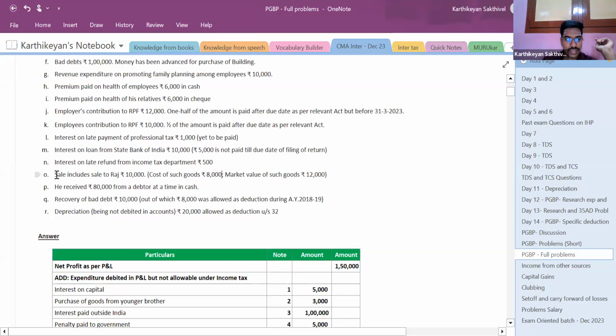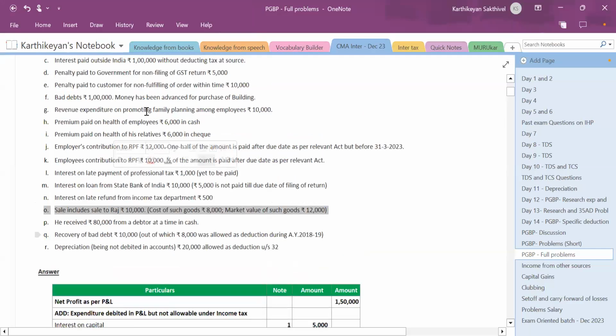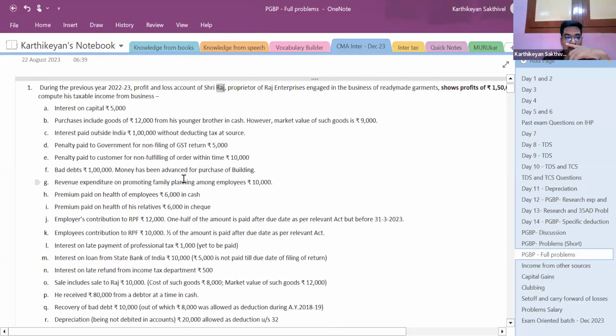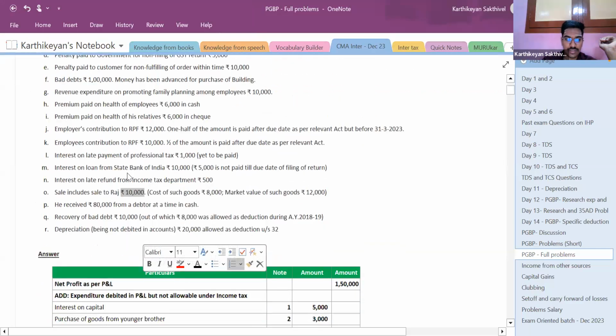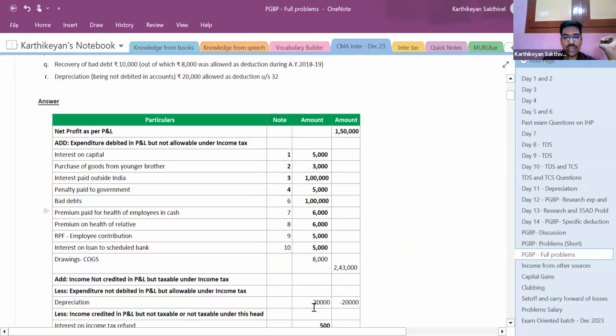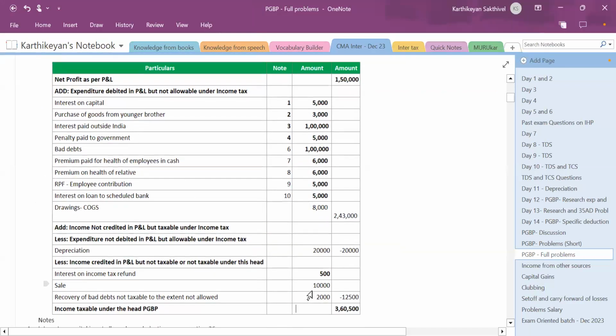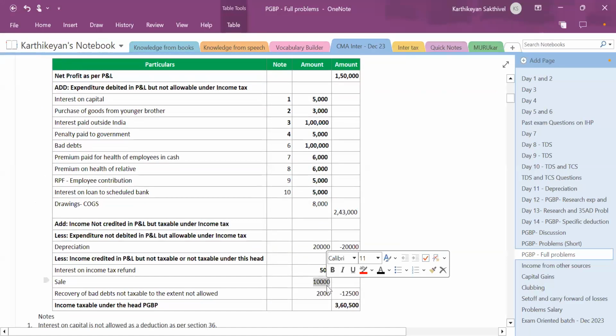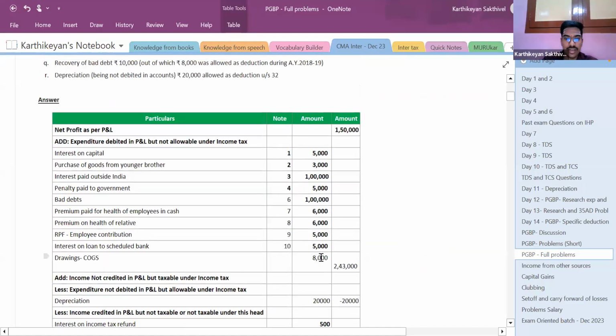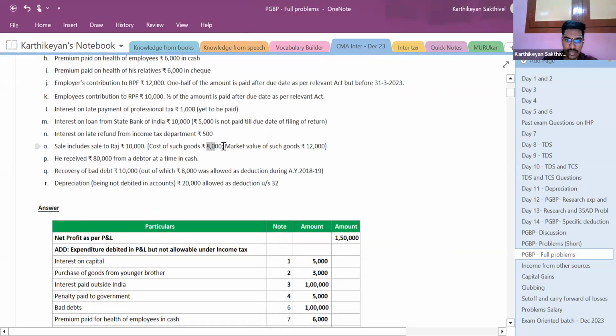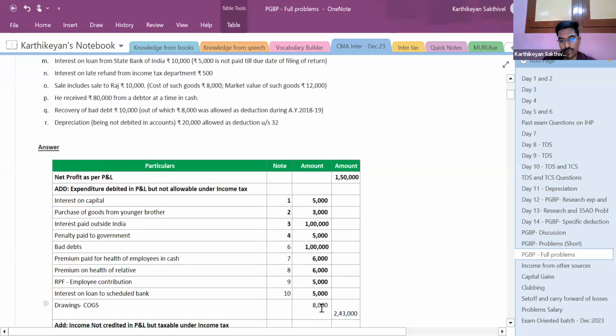This sale, to whom has it actually happened? Raj, sir. Who's Raj? He's the proprietor. Okay sir. So a person cannot sell goods to himself, right? So in the sales I should eliminate the entire sales. This 10,000 I should eliminate entirely. So I should subtract it. Okay sir. This 10,000 will be subtracted. After subtracting this 10,000, the cost of goods sold 8,000, I should take it to my capital account as drawings because this is cost and it is to be reduced from profits. So that is how the drawings part came in here.